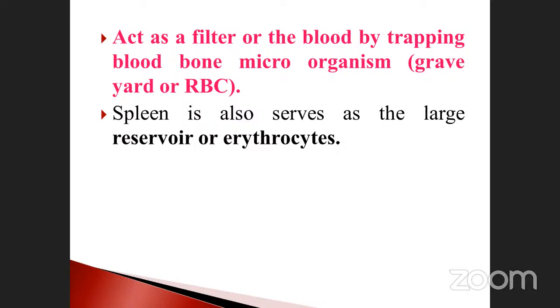The spleen. The spleen also serves as a large reservoir of erythrocytes. These are very important points regarding the spleen, you must note them down. It holds a large amount of RBC, that's why the spleen acts as a reservoir of erythrocytes.